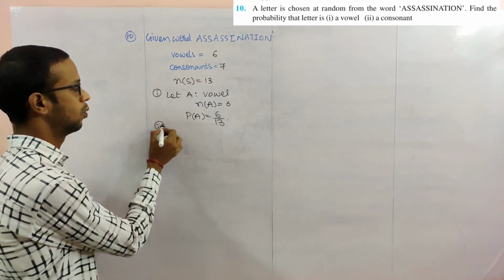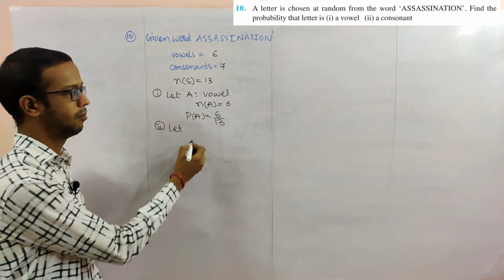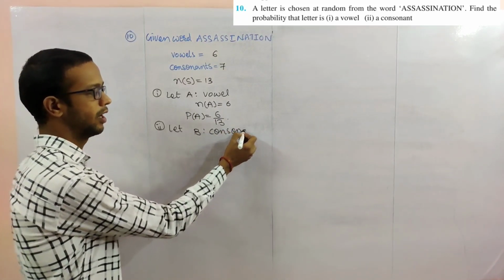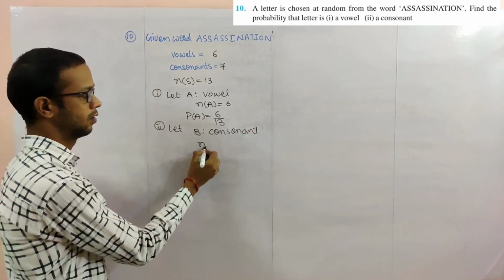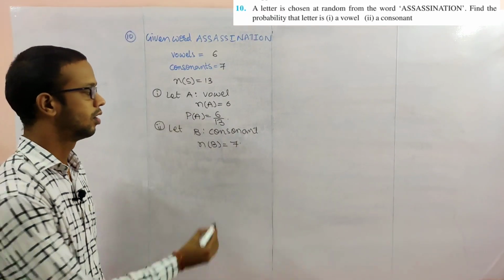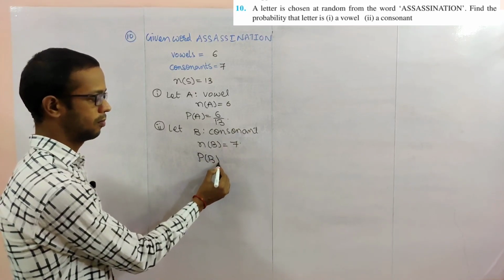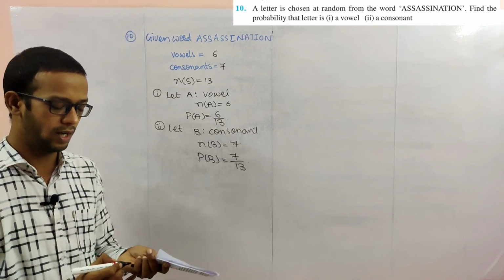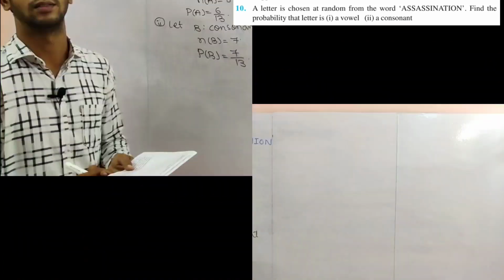Next, number 2 in this only, B be the event, consonant. So number of elements in B is 7. So favorable outcomes is 7, total outcomes is 13. 7 by 13 is the answer.